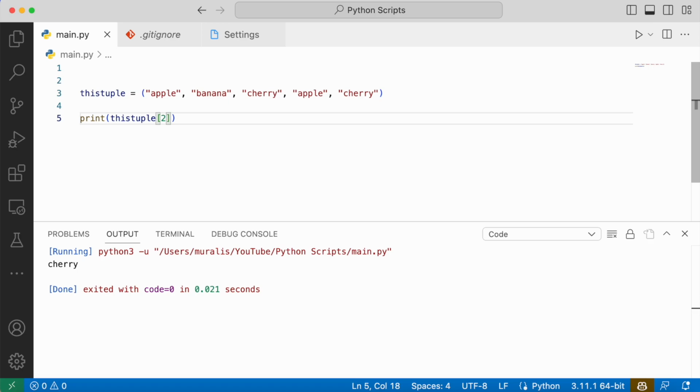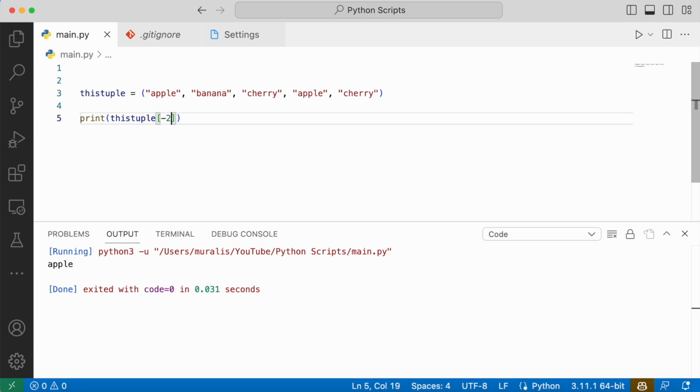This is how we can access the items using index values. As we discussed previously in other videos, the index can be either positive or negative. So if we need to access the last item, we can go with the negative index. You can see cherry is printed. If we go with -3, the apple will get printed. This is how we can access any item in a tuple using the index, either positive or negative indexing.